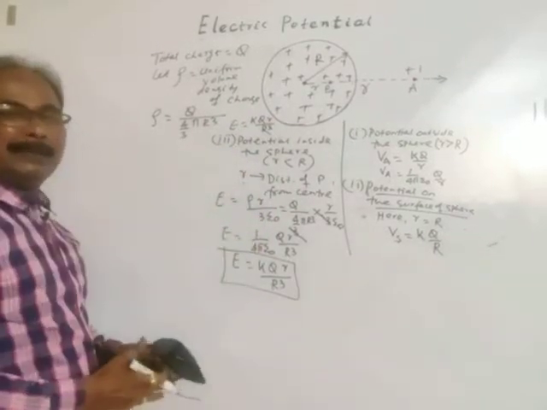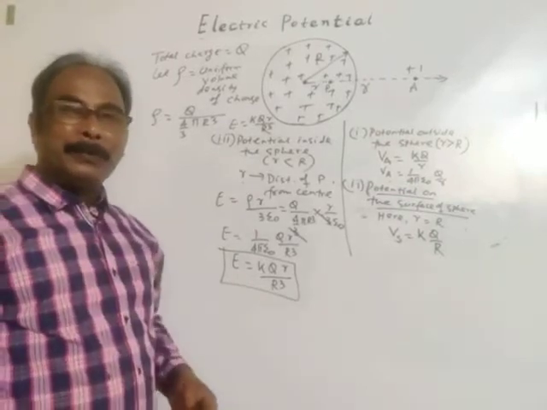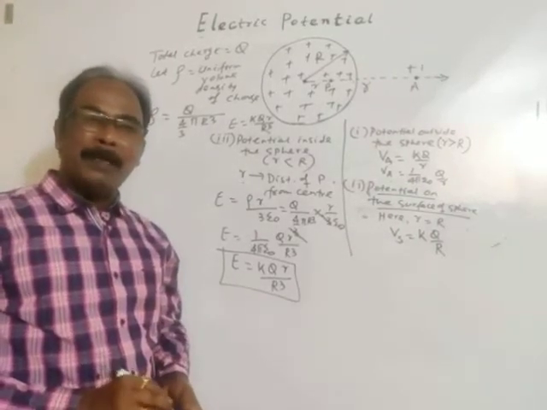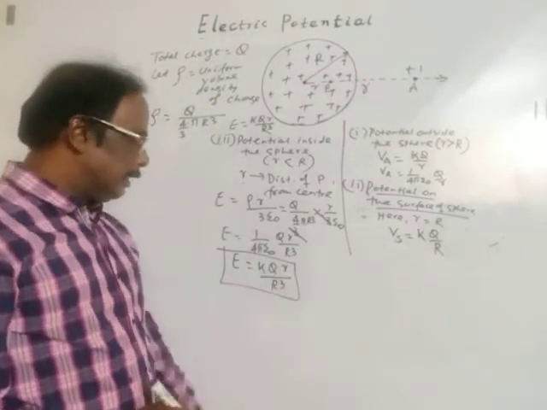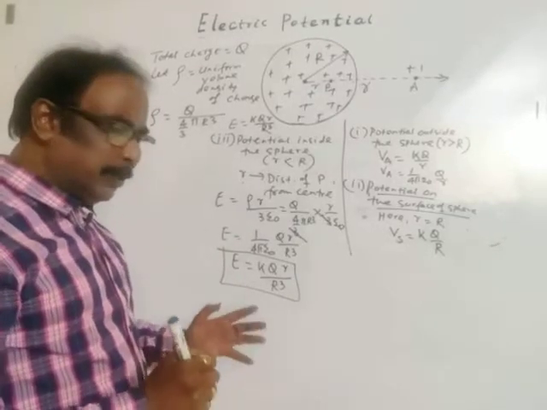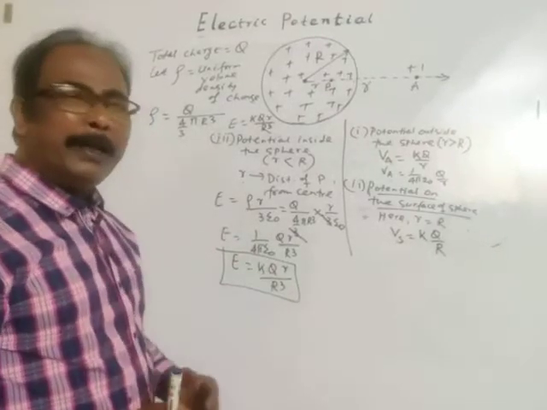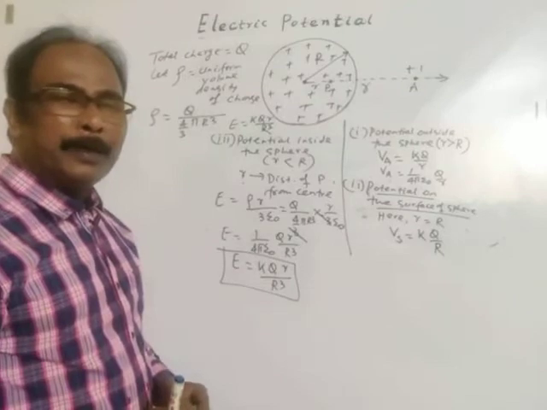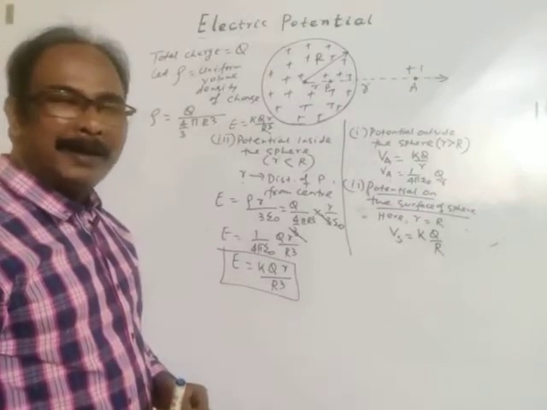I think you have gone through the previous lectures on application of Gauss law, and this is the result. This is also a very good application for your competitive exams like NEET and JEE.